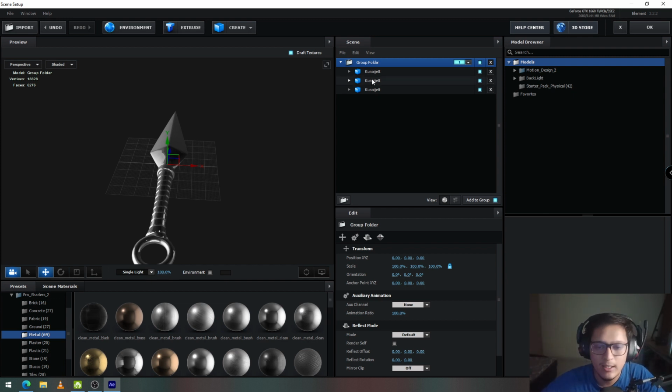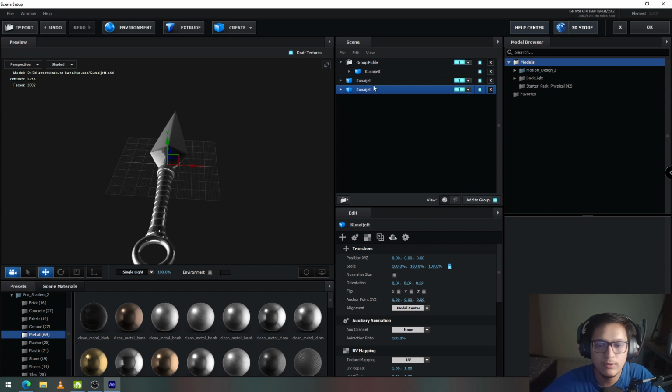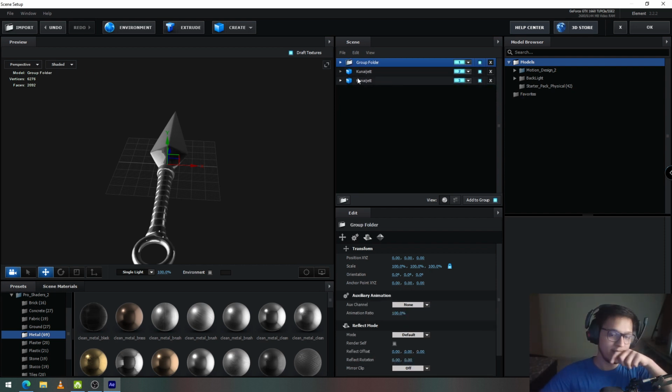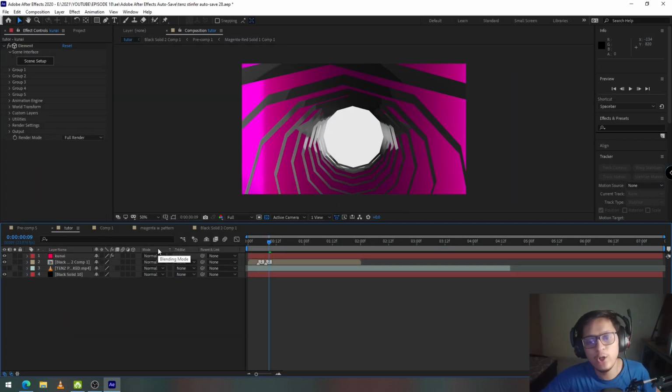So I'm going to drag all of them out of the group, and I'm going to set the second kunai to group 2. I'm going to set the third kunai to group 3. Now that all 3 of the kunais are in 3 different groups, we can set their position, scale and rotation separately. Now just click on OK. Okay, now you have a 3D model in your scene.